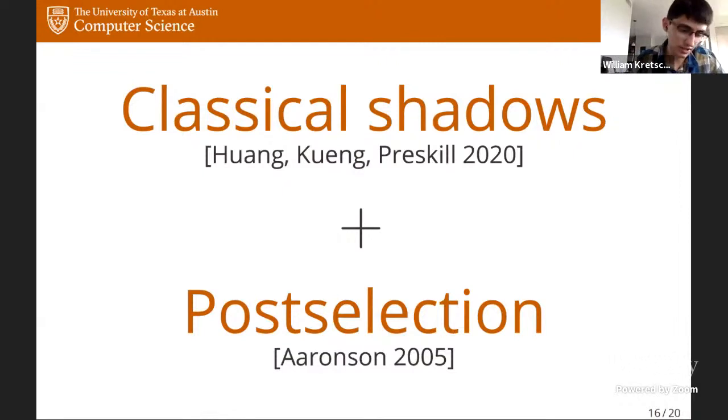But this classical post-processing is potentially hard. What we show is that nevertheless, using some clever tricks involving post-selection, at least for the special case of distinguishing pseudorandom states from random states, you can do this classical post-processing efficiently if you can solve problems in post-BQP. So that's essentially everything I wanted to say about the results.